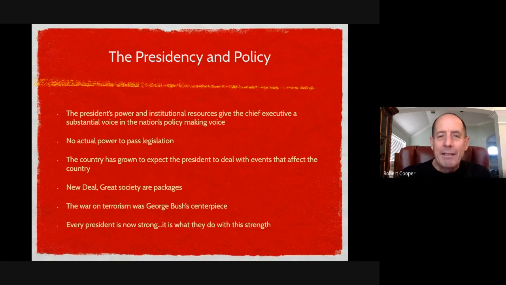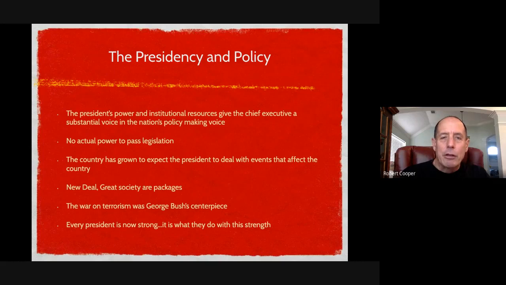We expect the president to be dealing with this pandemic. Now, is it the president's fault? No. Did he come up with the virus? No. Is there really anything he could have done to prevent it? No. But we look to the president for that leadership. We look to the president to lead us in the correct direction. Now, whether or not you think President Trump is doing that right now, I'm not here to tell you yes or no. But Americans do look towards the president, right?